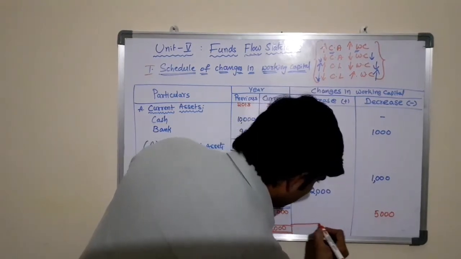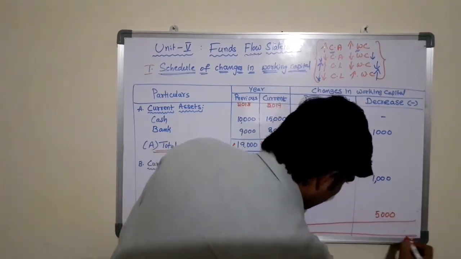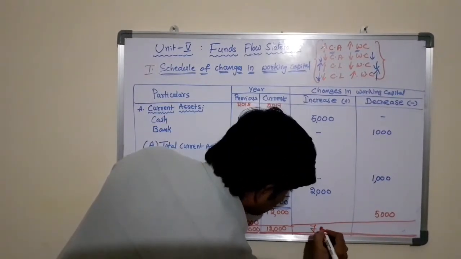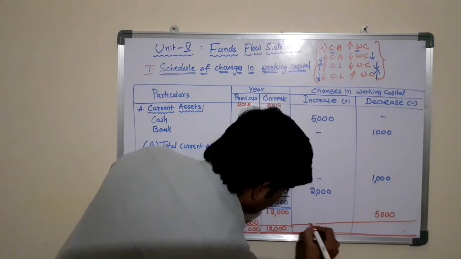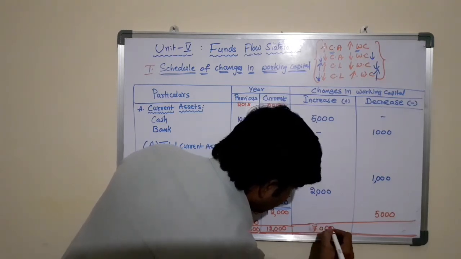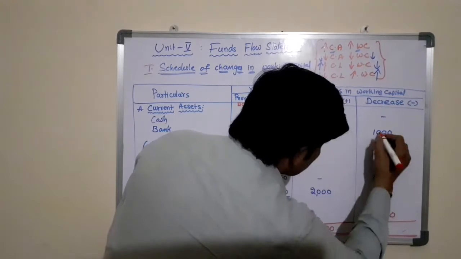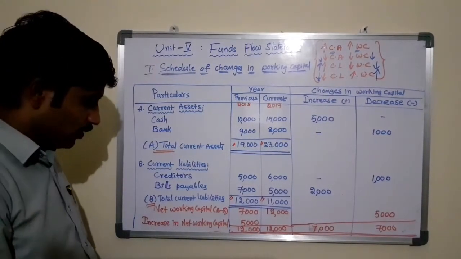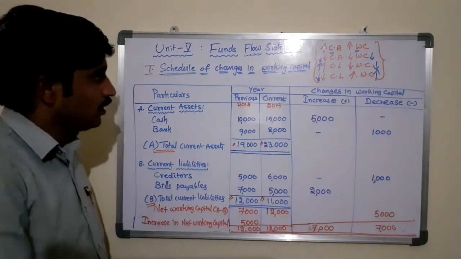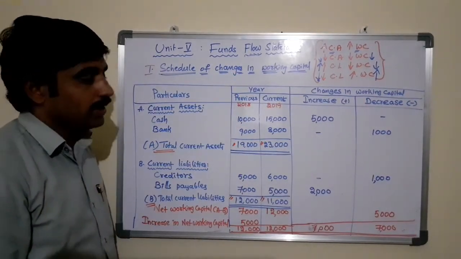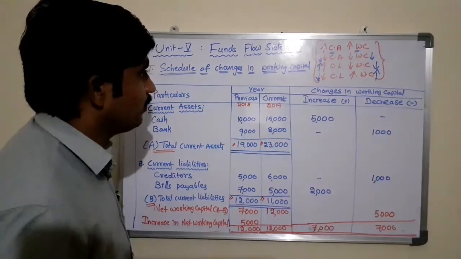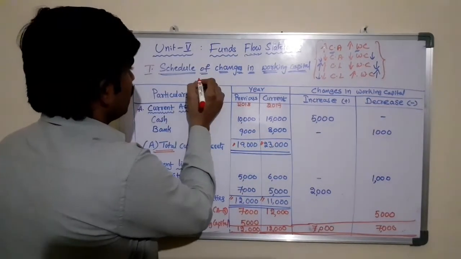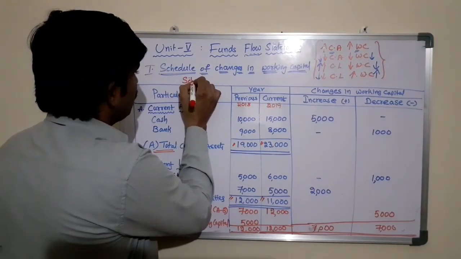How are you tallying the two years' columns in the schedule of changes in working capital? Similarly, these two columns also need to be tallied. 7,000 rupees. Here also 5, 6, 7. 7,000 rupees. So this is the process of preparing the schedule of changes in working capital. Here the heading should be there. What is the heading of this statement? Schedule of changes in working capital.